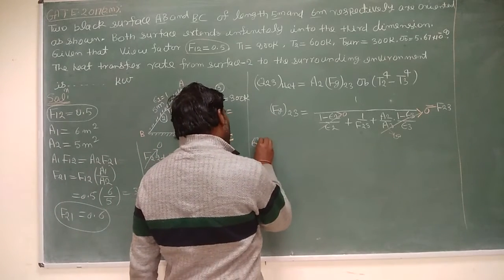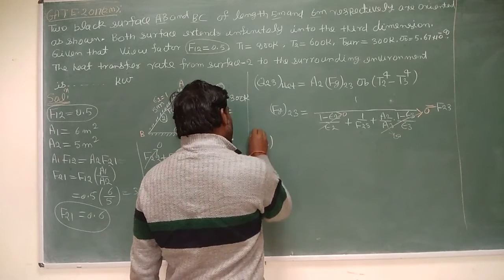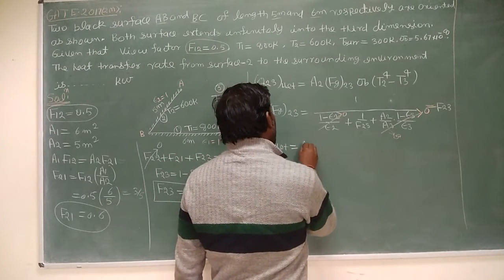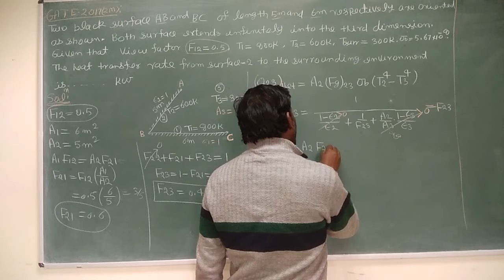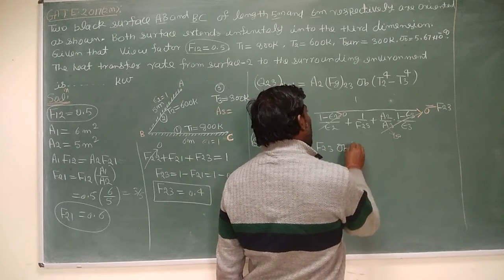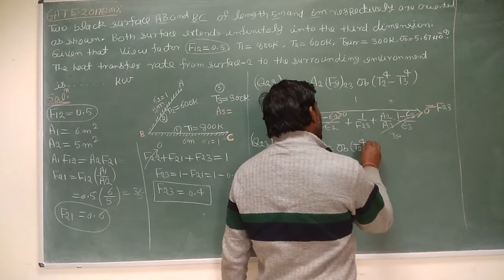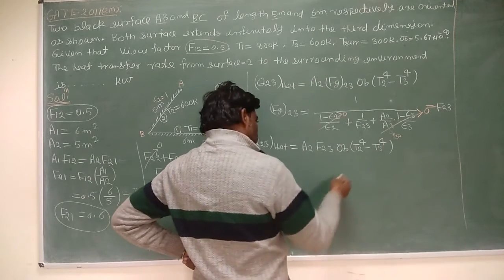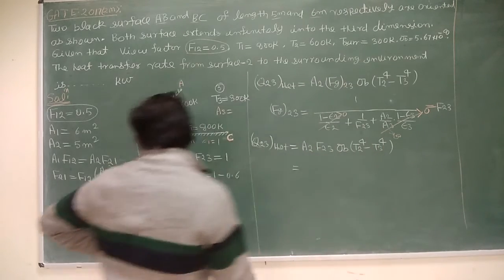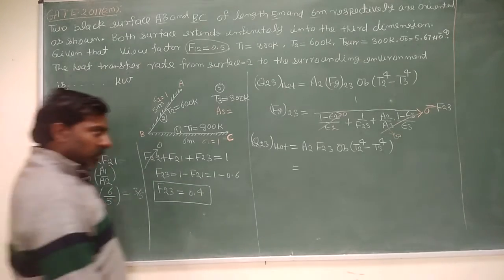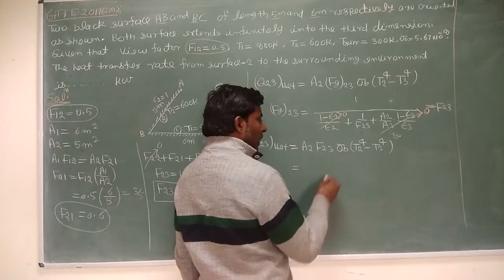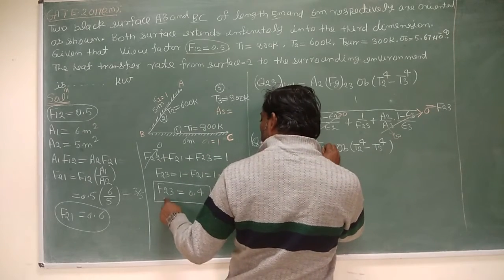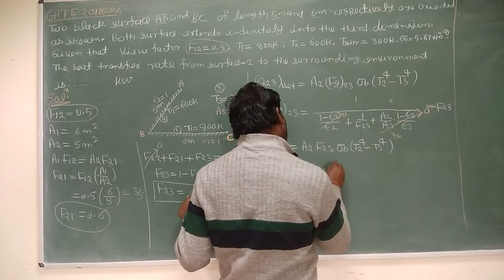So the net heat transfer between 2 and 3 is equal to A2 F2 to 3 sigma B, T2 to the power 4 minus T3 to the power 4. Just put all the values. A2 is 5 meter square, and you have taken width as 1. So 5 into F2 to 3, which you calculated as 0.4.